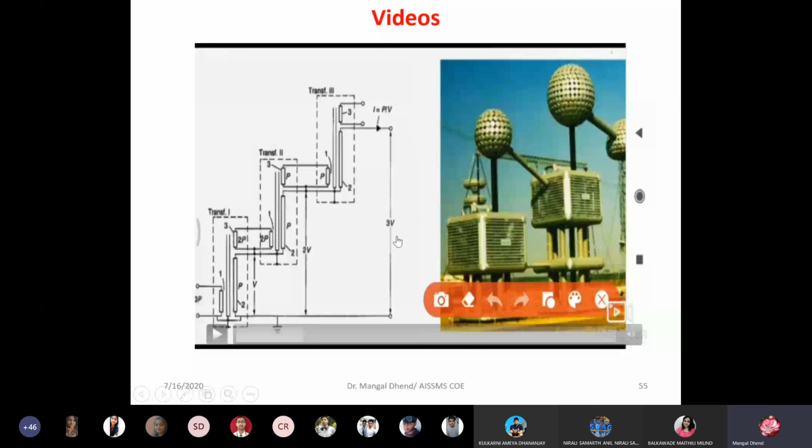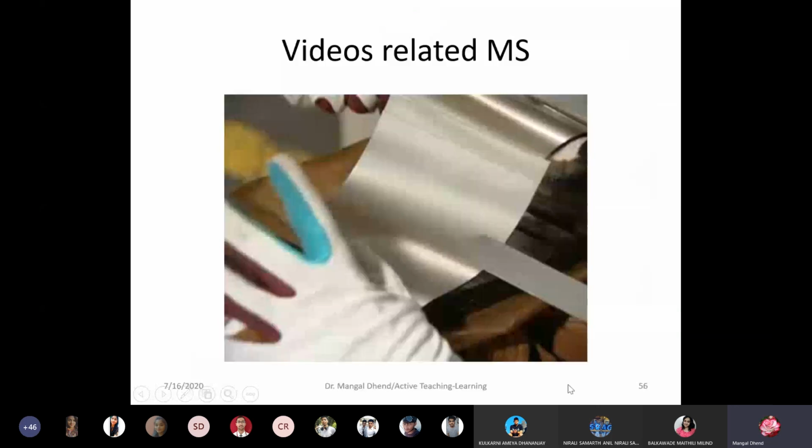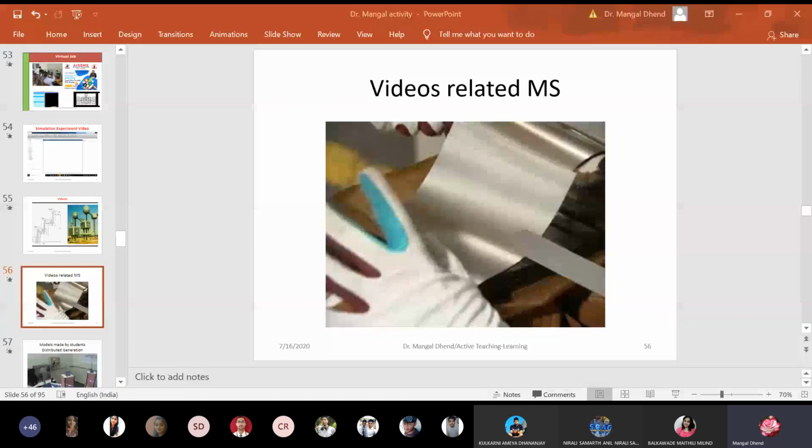Now I will tell you the remaining activities tomorrow, because I cannot cover all the things in today's session only. I will cover them in tomorrow's session, and we will definitely plan these activities in a good way so they can start in a better way. And I think by August we will be able to complete these activities, except the paper. Paper will take a lot of time, so I will organize one lecture also.